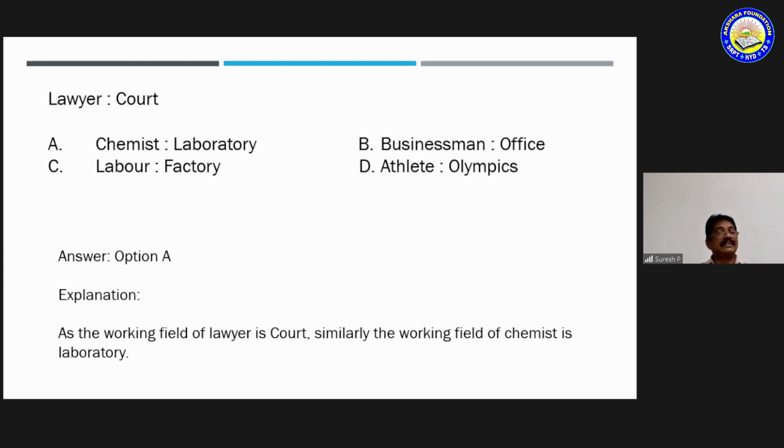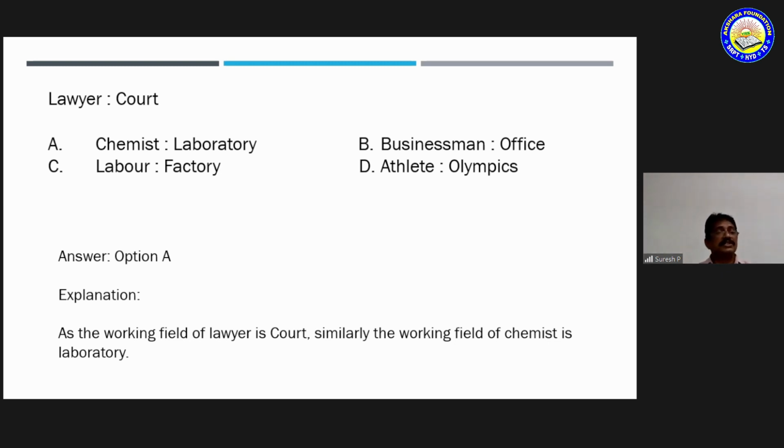Lawyer, court. Here given: chemist, laboratory; businessman, office; athlete, Olympics; labor, factory. The working field of a lawyer is court. So the chemist's working field is laboratory. It's correct. A businessman's working field may or may not be the office. An athlete's working field may be Olympics, but Olympics is an event, so it's not a correct relation.